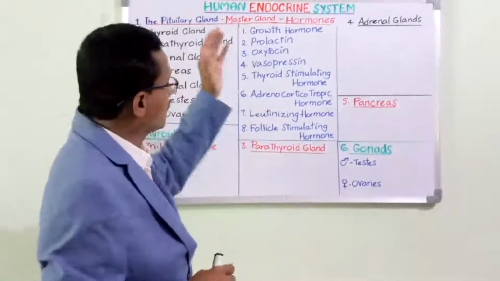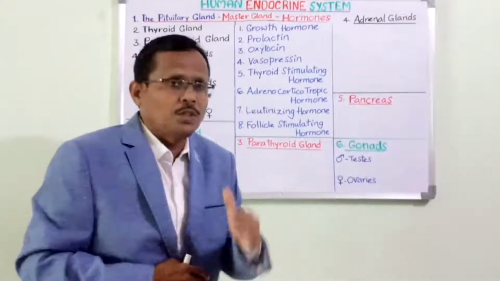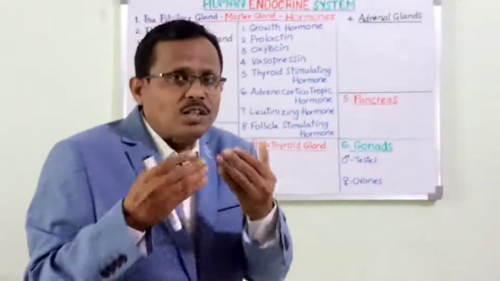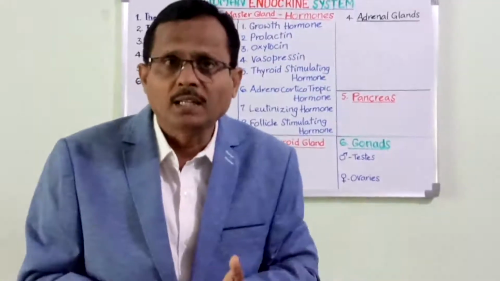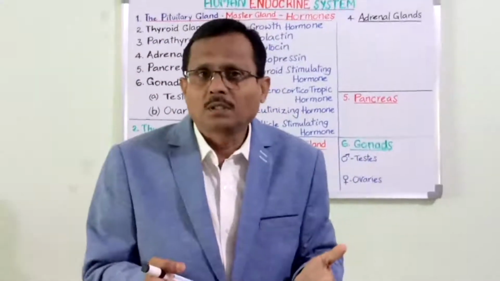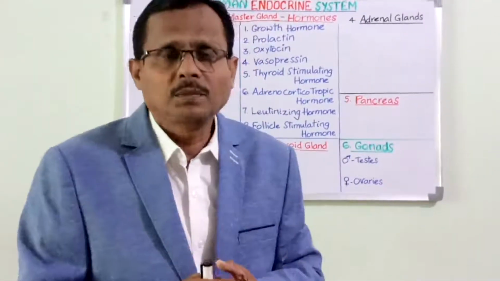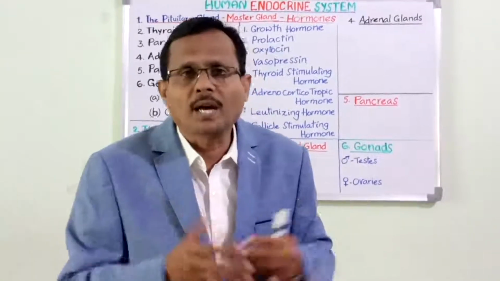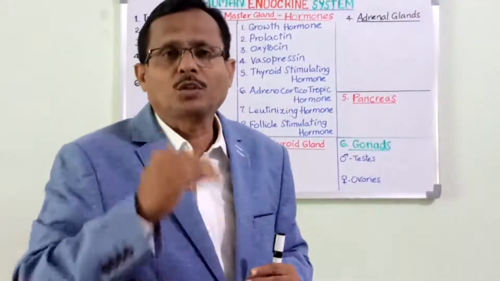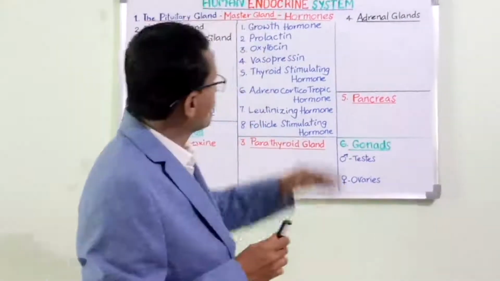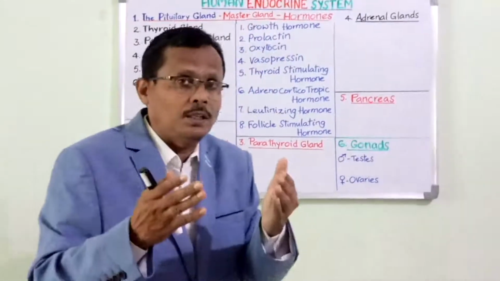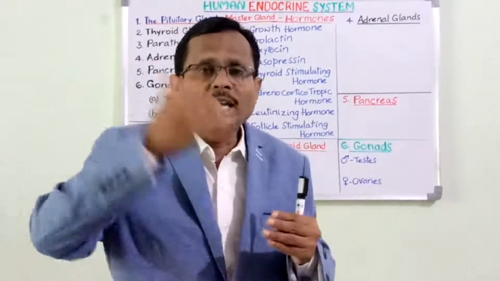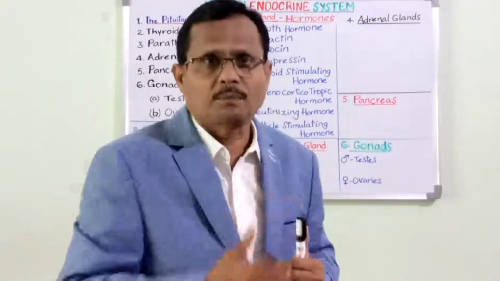However, the number of cells is increased by the rapid cell division, which is triggered by the growth hormone. So, in conditions of lack of growth hormone secretion by the pituitary gland, the person will suffer with what I can say dwarfism, means stunted growth. We can't expect the child to grow in a proper manner at the optimum range according to the age. In conditions of excessive release of growth hormone, the growth reaches the height of a giant, and hence we call it gigantism.